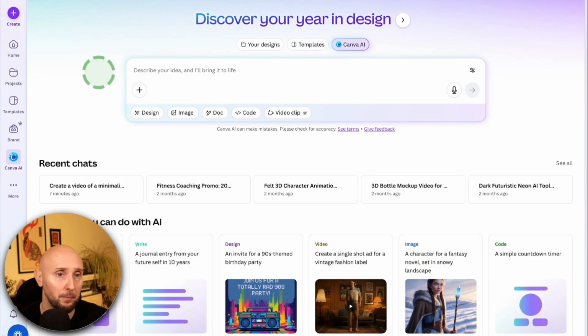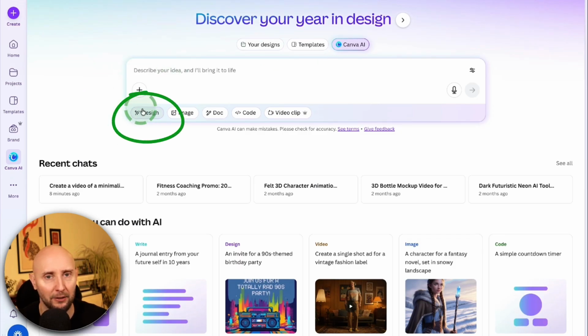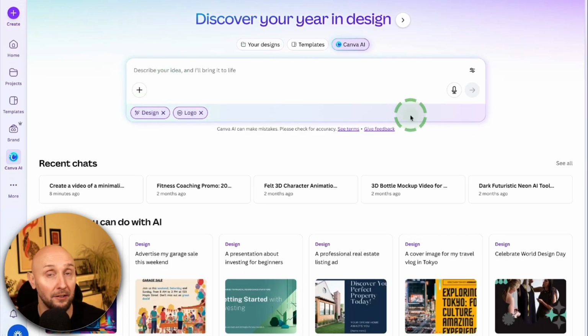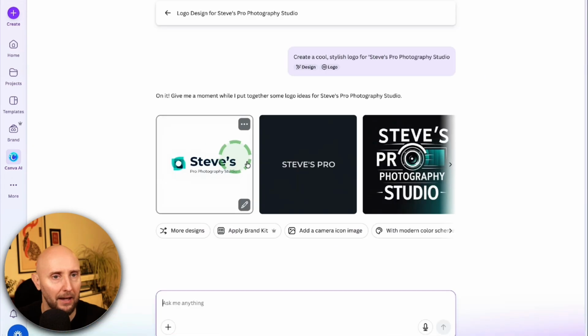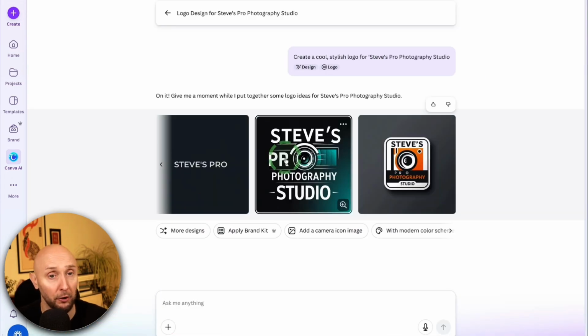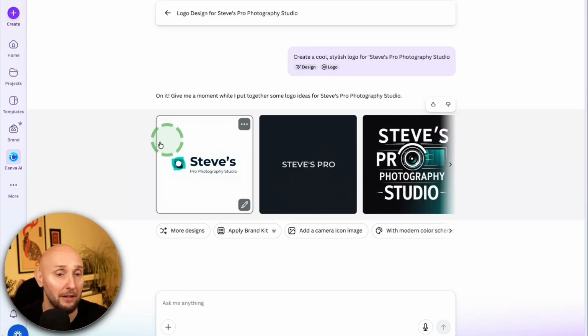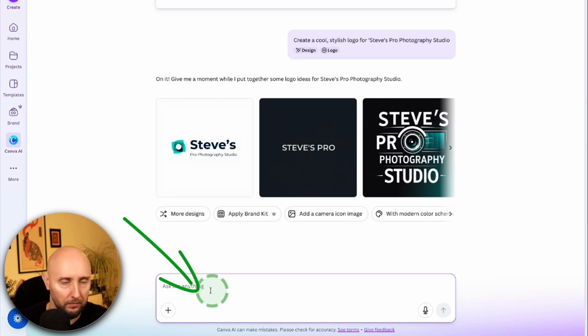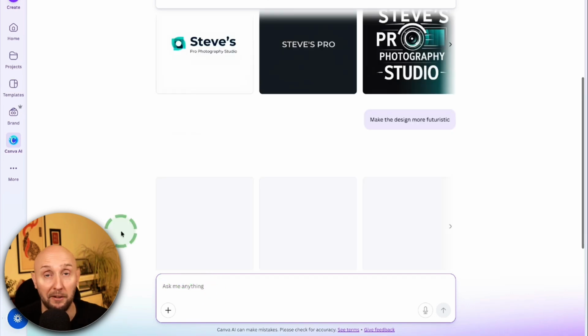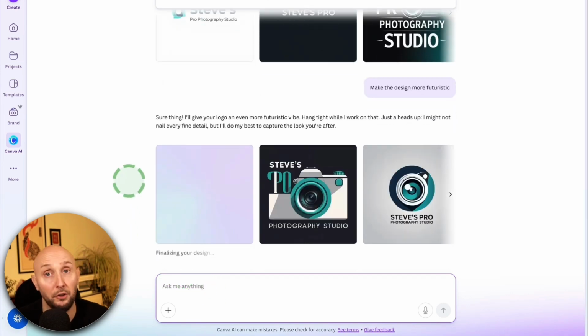For example, with the text box right here, I can select design and go to logo, and I can ask Canva AI to create me a cool, stylish logo for my business. And just like that, in seconds, Canva AI has come up with several different designs for our logo that you can choose from. And if you didn't like any of these, or if you just wanted to adjust them, then you can just give Canva more prompts in the prompts box to ask Canva for changes for you. And within a few seconds, Canva will create more designs for you to choose from.